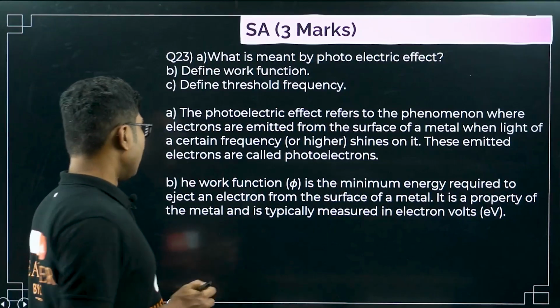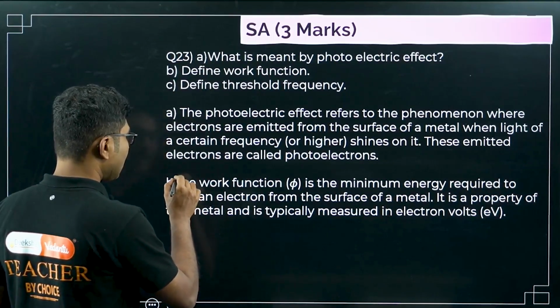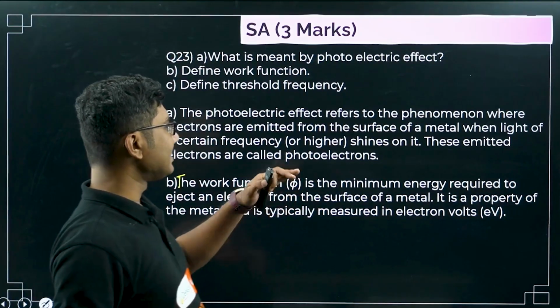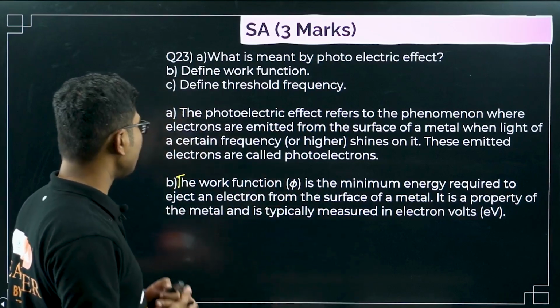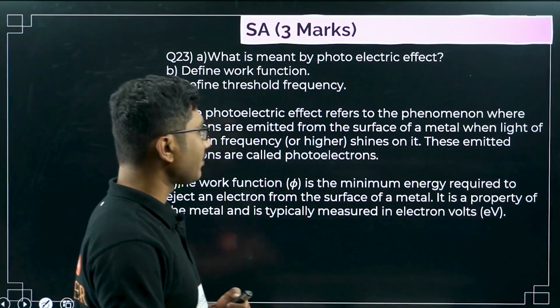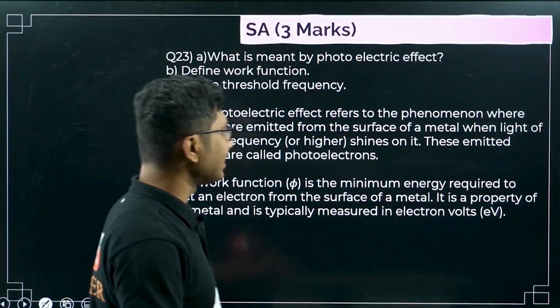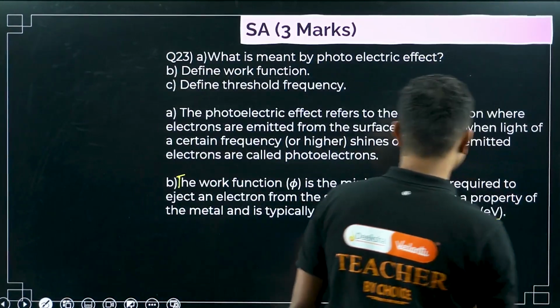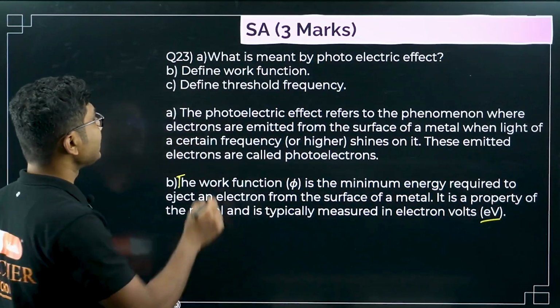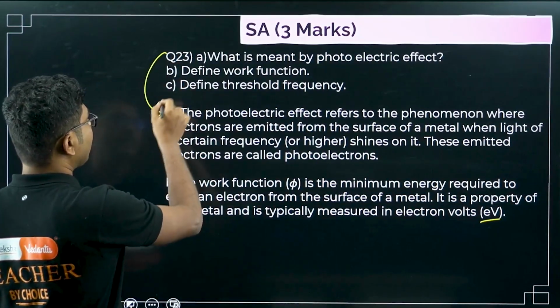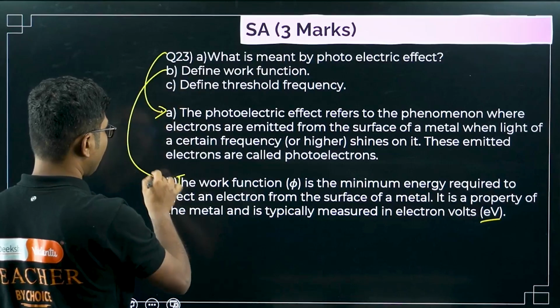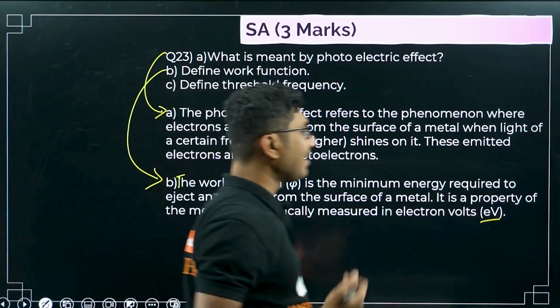Now the work function phi is the minimum energy required to eject an electron from the surface of a metal. It is a property of the metal and is typically measured in electron volts. So what is the threshold frequency? This is the photoelectric current, this is the work function. The work function is the minimum energy required.